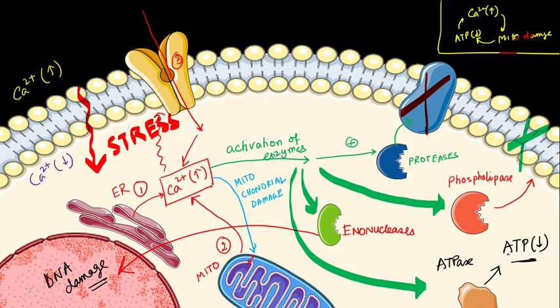So let us summarize the consequences of an increase in calcium within the cytosol. First of all, mitochondria and ER both release calcium within the cytosol. Again, calcium is contributed from the extracellular space.